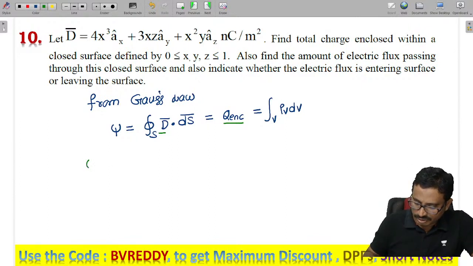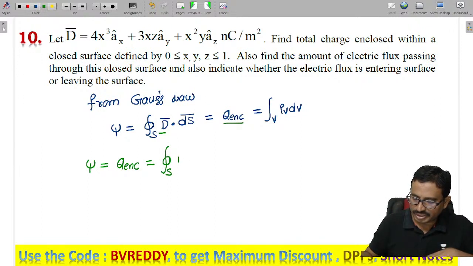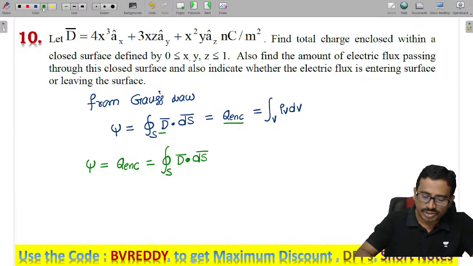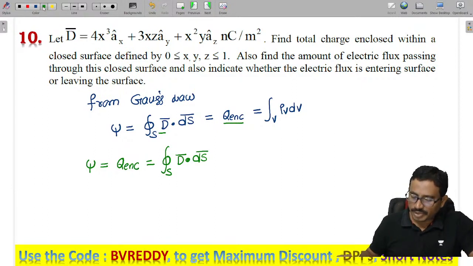So flux is also equal to Q enclosed, which is the closed surface integral of D dot dS. Now here we have a closed surface integral. Can I apply the divergence theorem? We can apply the Gauss divergence theorem.